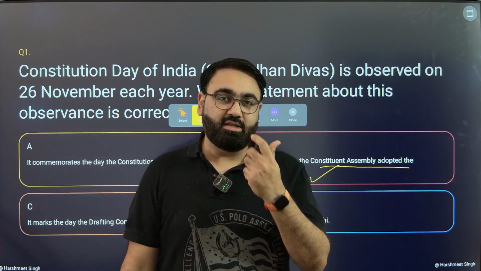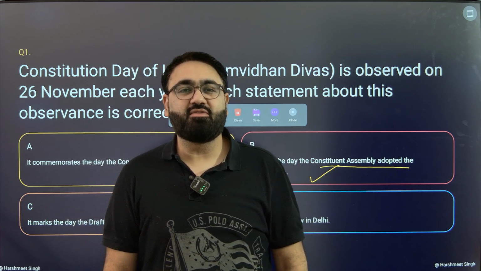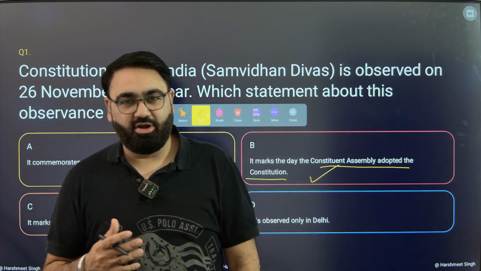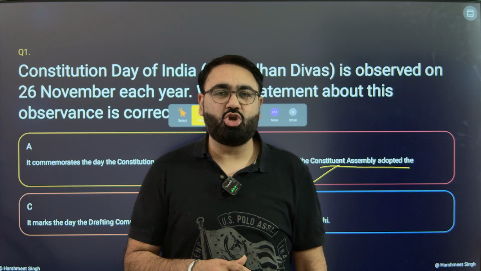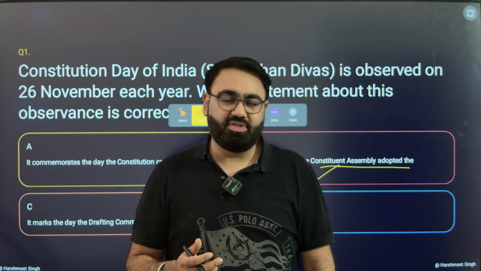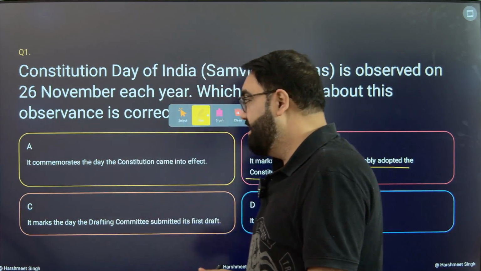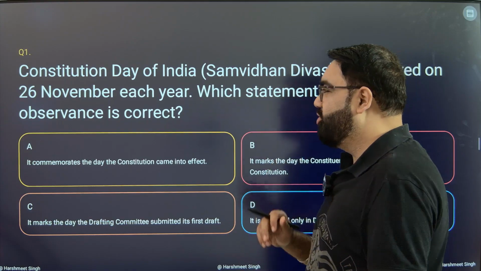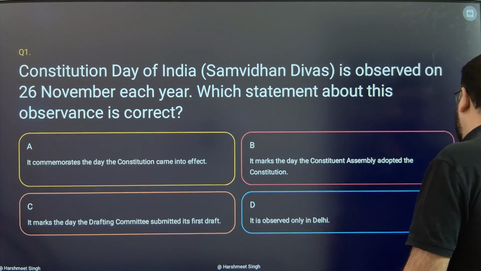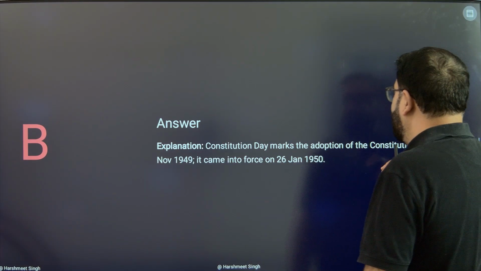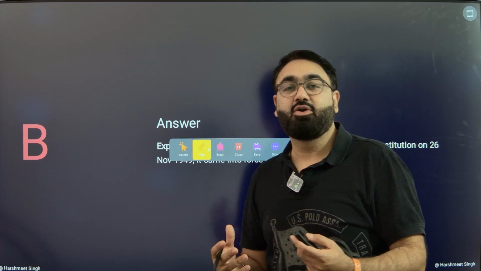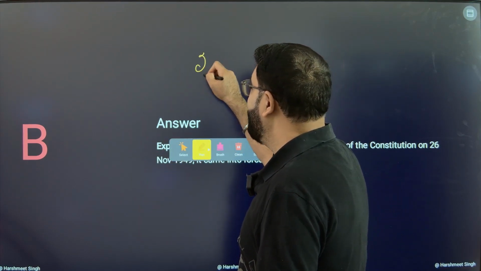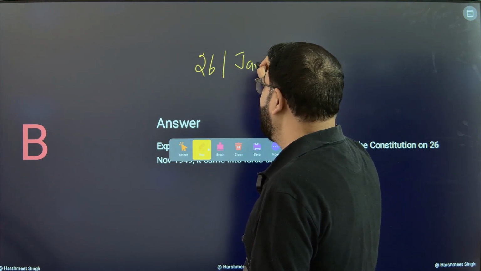Practically speaking, if you look at the Constituent Assembly, the Constitution was adopted on 26 November 1949, but it came into force on 26 Jan 1950, the day that we celebrate as our Republic Day. However, there are a couple of things that you have to understand here. First, when the Constitution was complete on 26 November, why did we wait for 2 more months? Why did we wait till 26 Jan 1950?